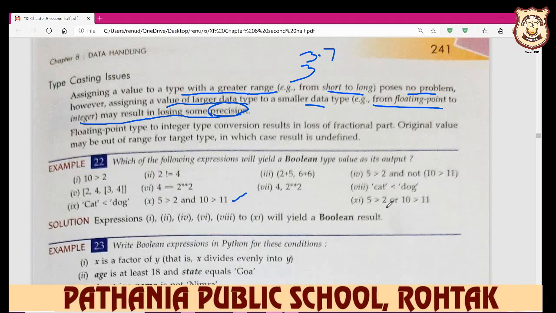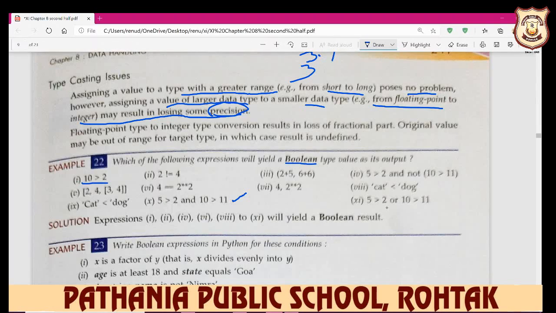Now take one example here. Which of the following expressions will yield a boolean type value as its output? So beta, in boolean type, every numerical comparison you can write here. For example, you write down 10 greater than 2, 2 not equal to 4. So it gives the answer in true and false.